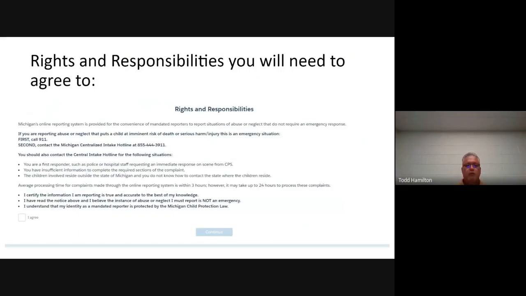To start, we must sign the rights and responsibilities you will need to agree to. You want to say that this is true information to the best of your ability, and continue to fill out this information.